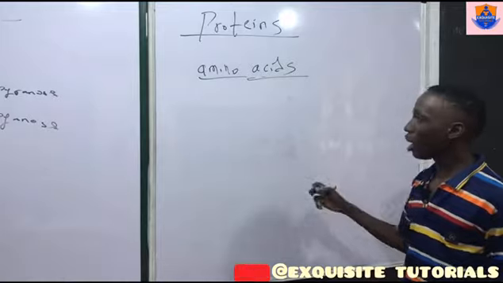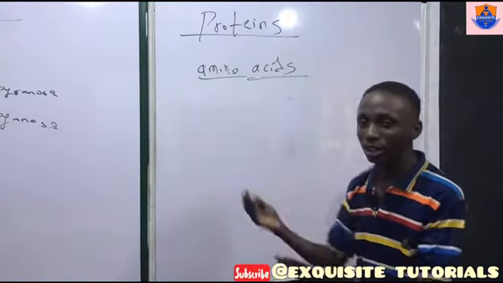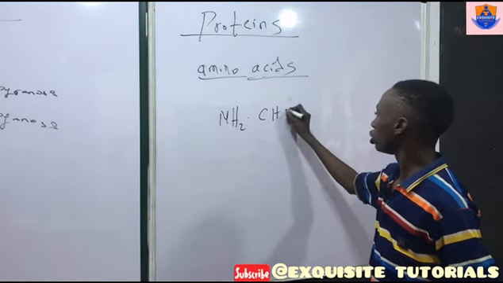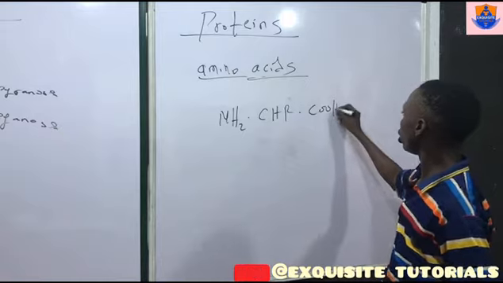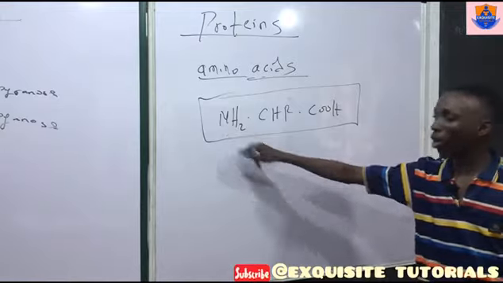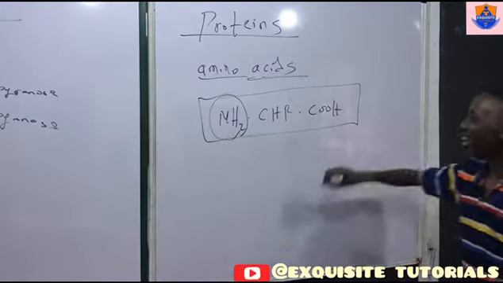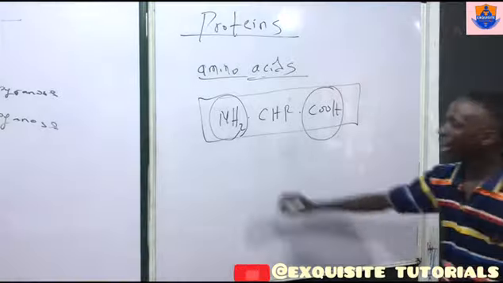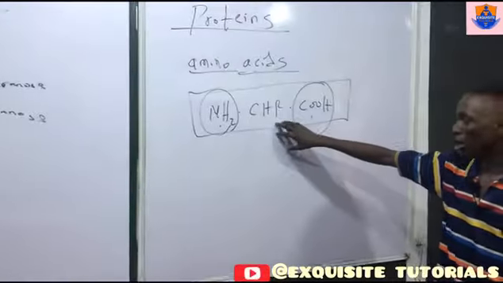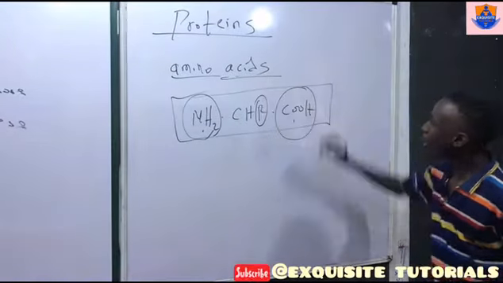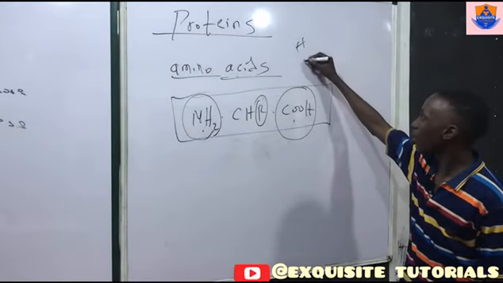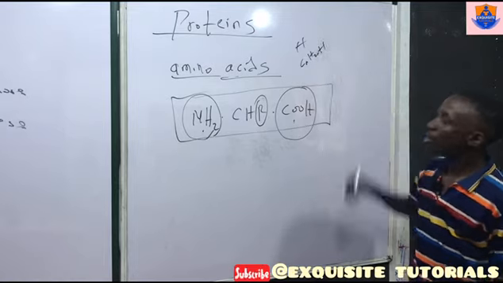Amino acids have the general formula NH2CHRCOOH. They have the amino group and the carboxylic group. R can be just hydrogen, an alkyl group, or an aryl group.